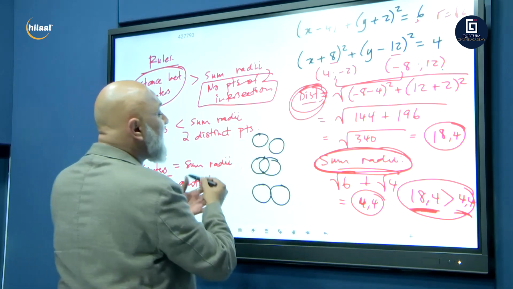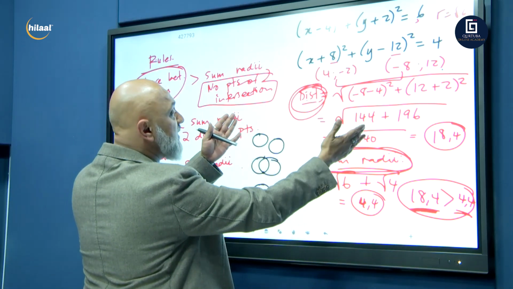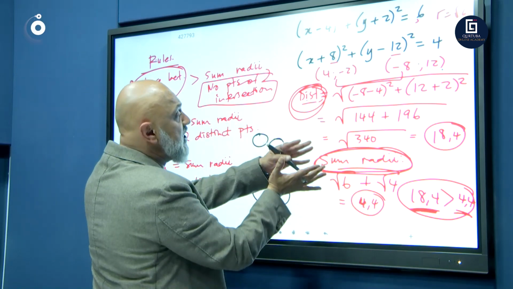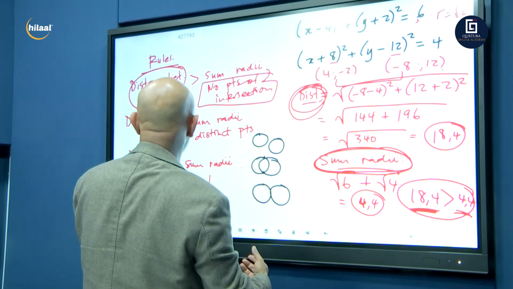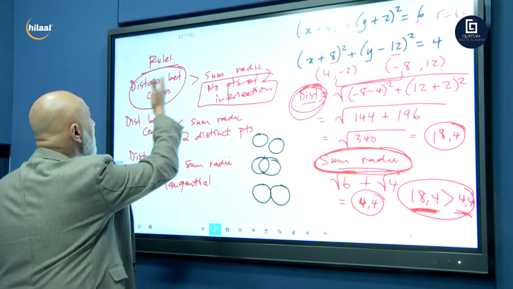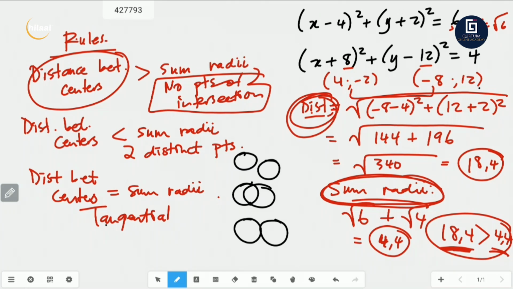Okay, so that's how you do it. You first calculate the distance between the centers. You calculate the sum of the radii. You compare the two. And then you just read it off against the rules. And these are your results. If the distance between the centers is greater than the sum of your radii, no points of intersection. And that is our solution for this problem.